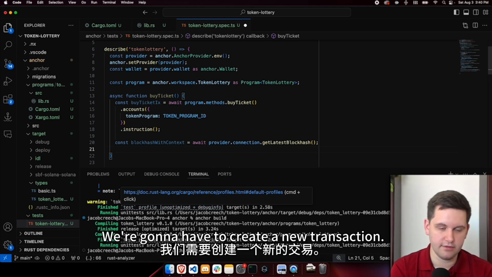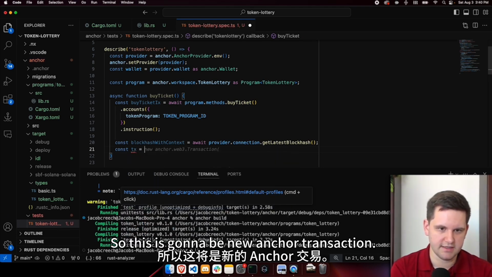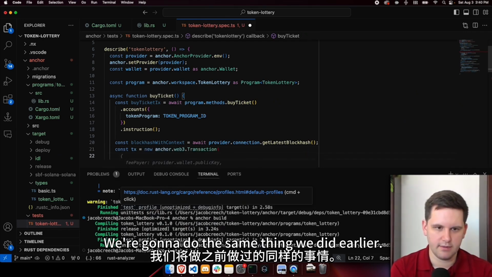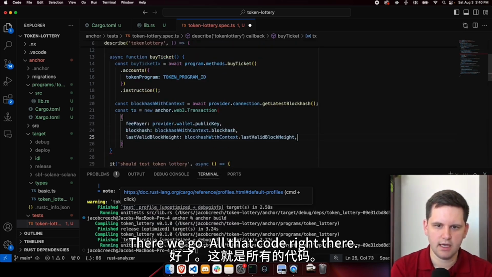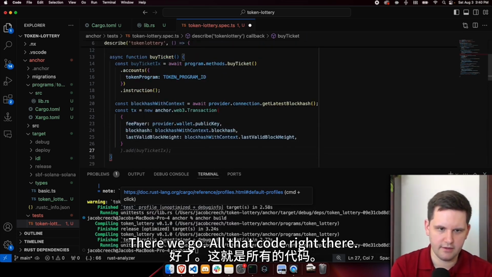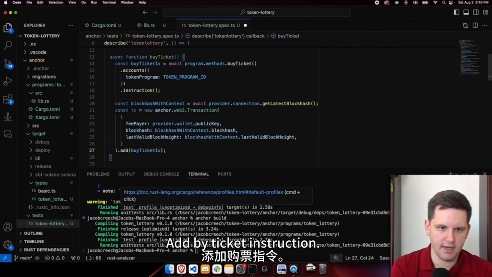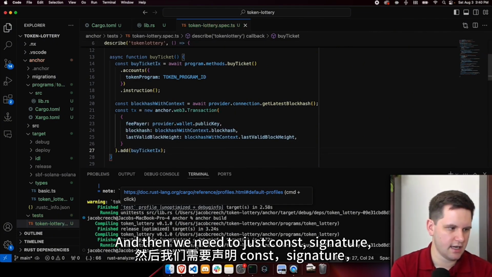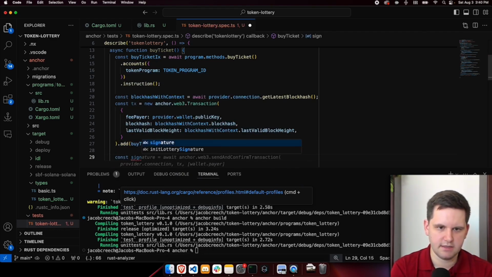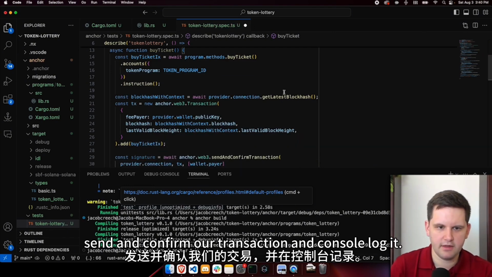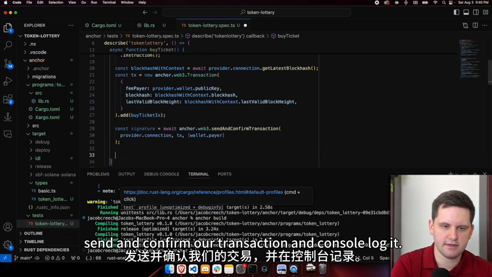We're going to have to create a new transaction. So this is going to be new anchor transaction. We're going to do the same thing we did earlier. There we go. All that code right there. Add the buy ticket instruction. And then we need to just const signature, send and confirm our transaction, and console log it.